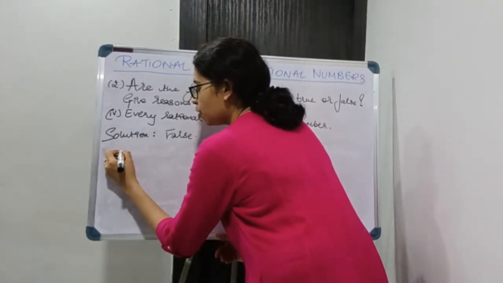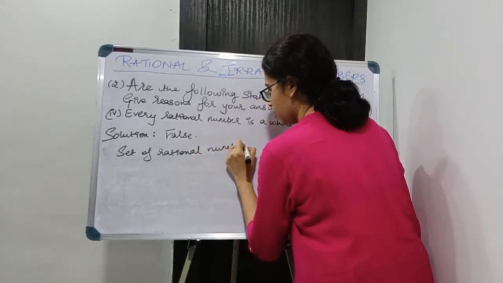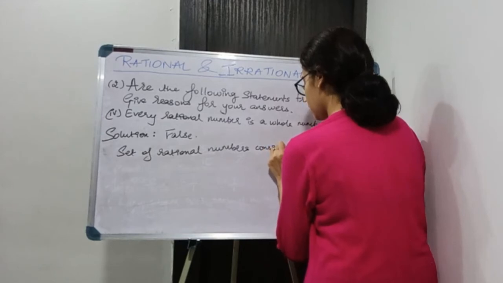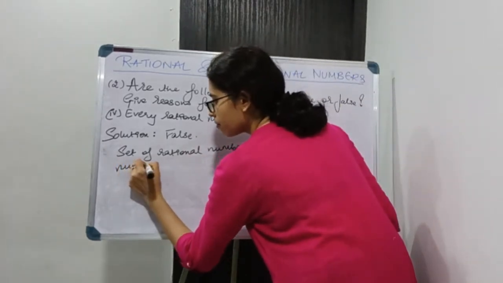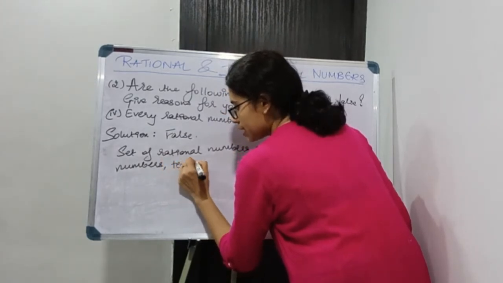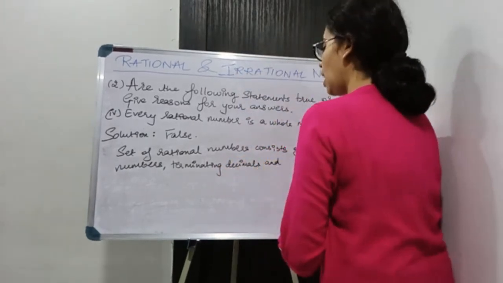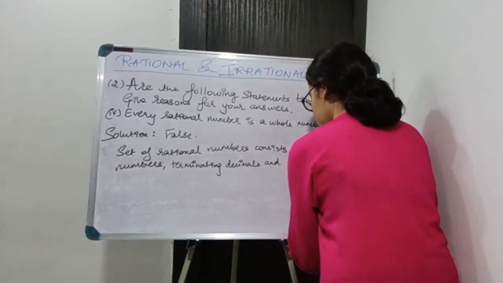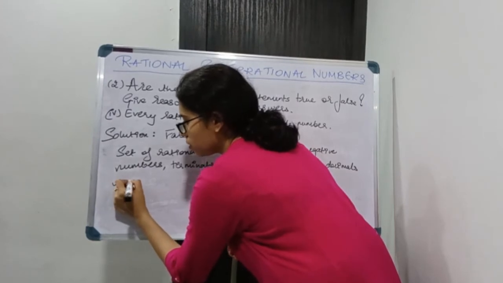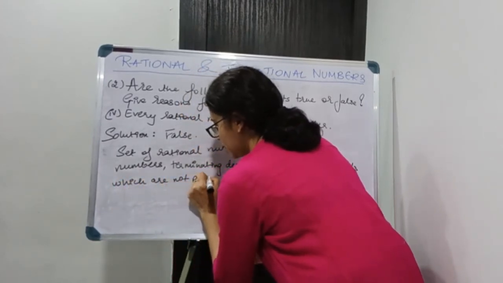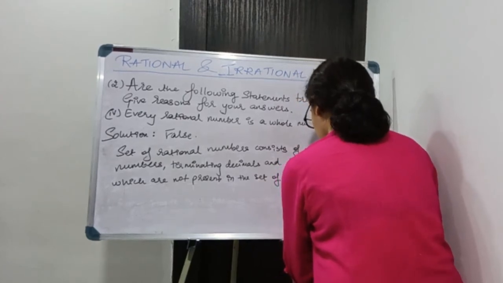Okay, so the set of rational numbers consists of negative numbers, terminating decimals and recurring or repeating decimals which are not present in the set of whole numbers.